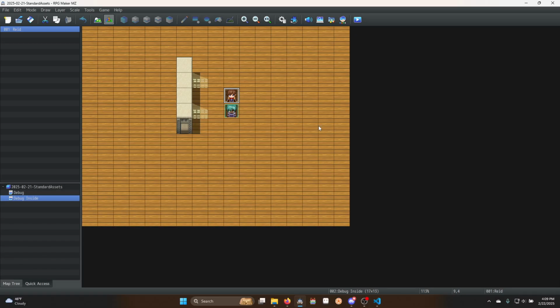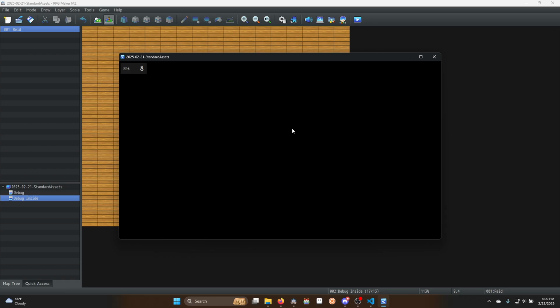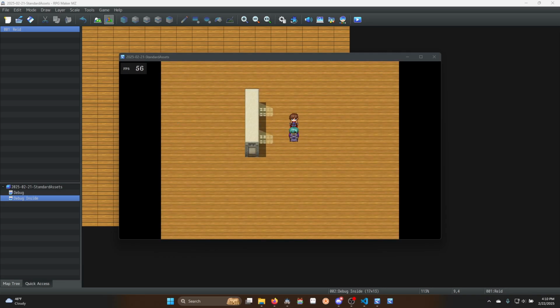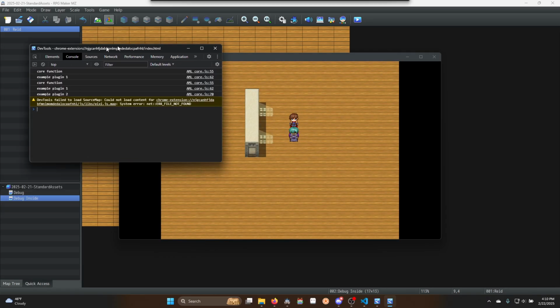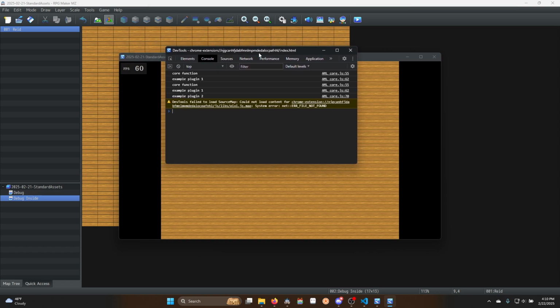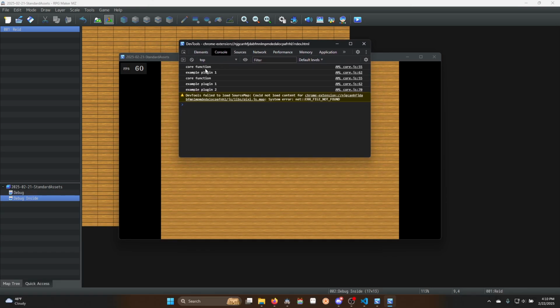So let's see if that's what we see. We load up our game. We hit F8 to bring up our console, and there: core function, example plugin 1, core function, and example plugin 2.